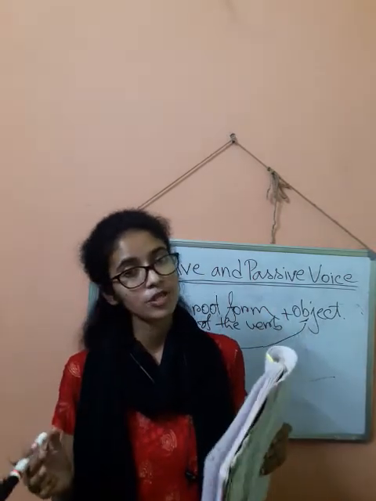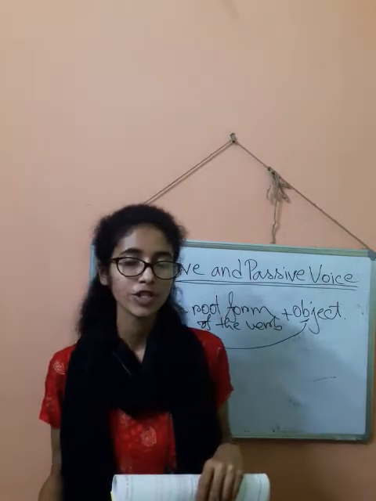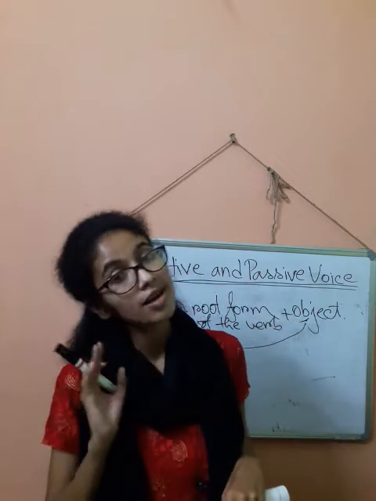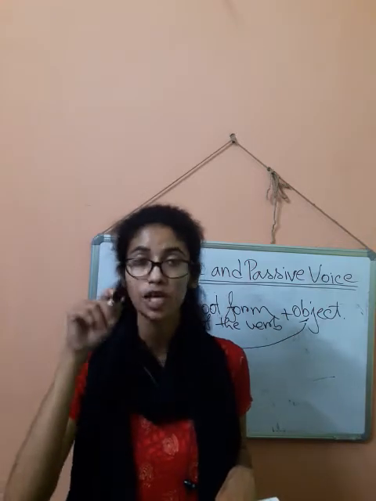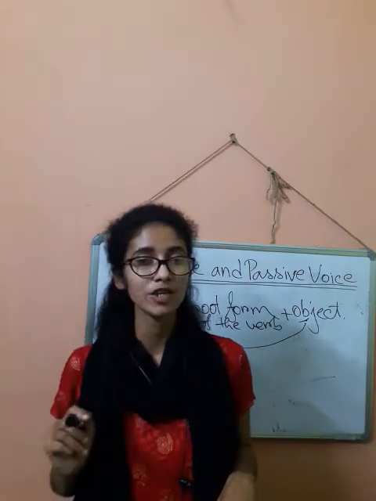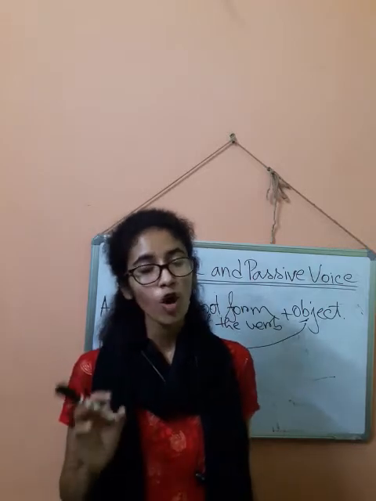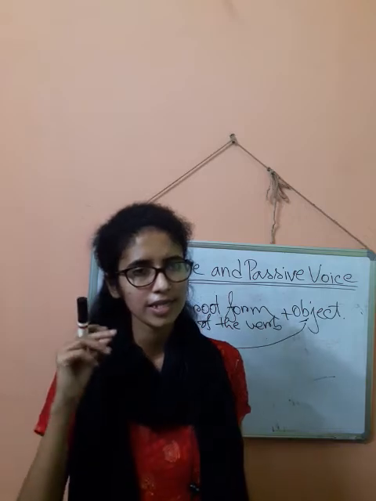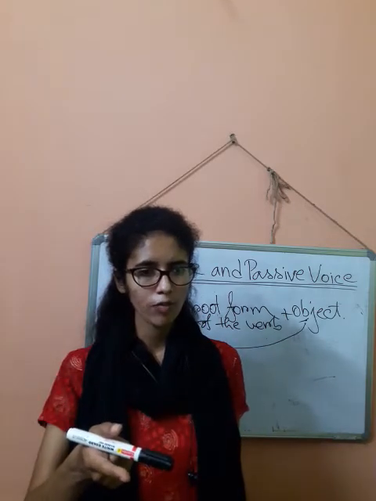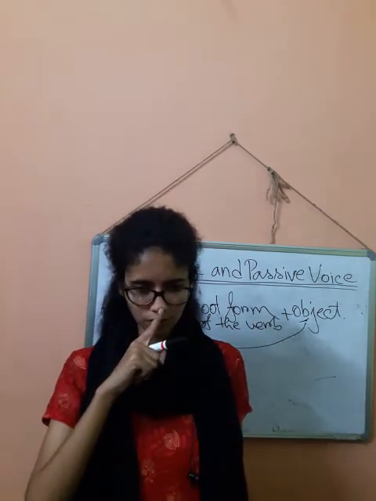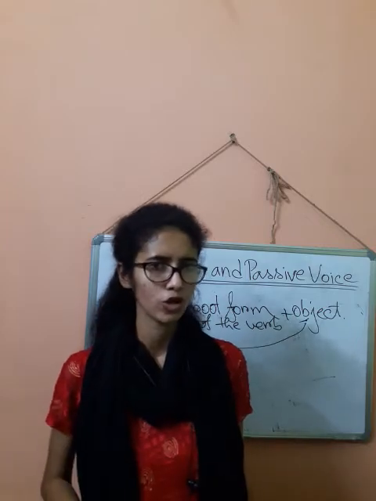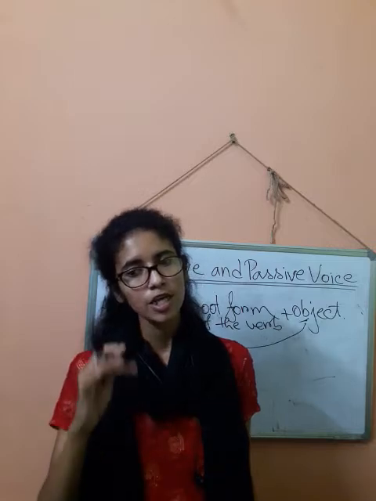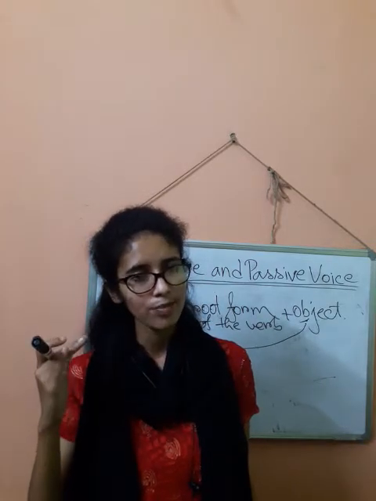In order to make a statement interrogative, we need to bring forward the WH word and the helping verb as well. After that, don't put a full stop, put an interrogative mark. So in order to change the voice of an interrogative sentence, the formula is the same. I think we learned this formula while finding out subject and predicate also, if I am not wrong. Here you just think of it as a statement.